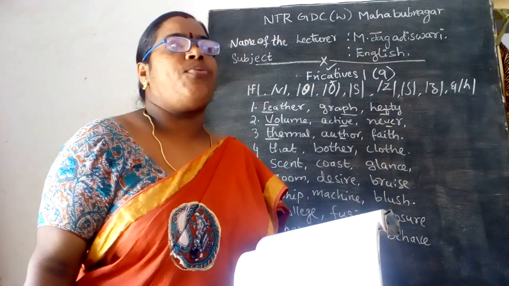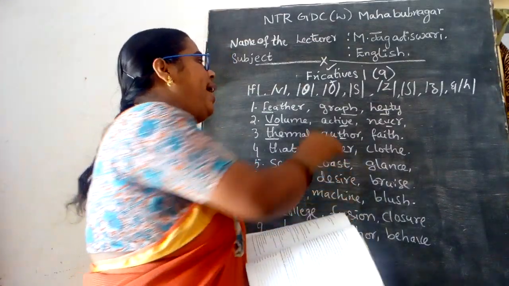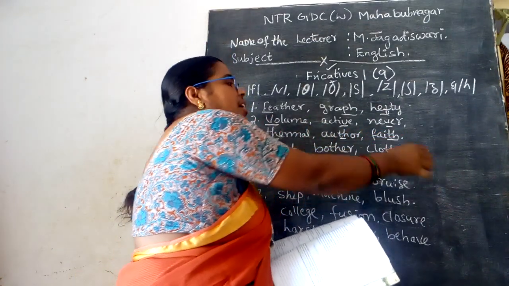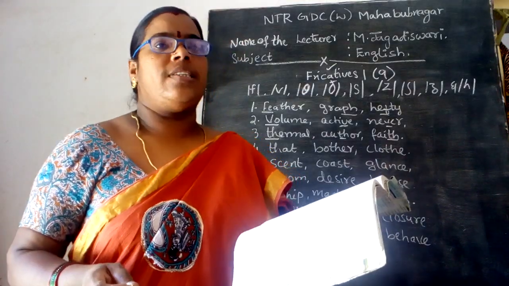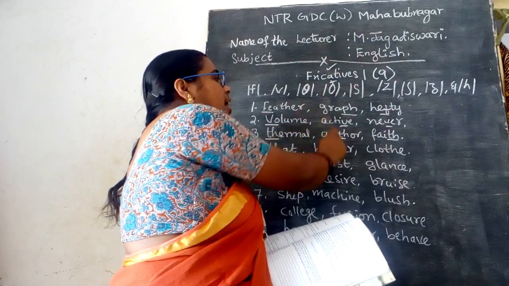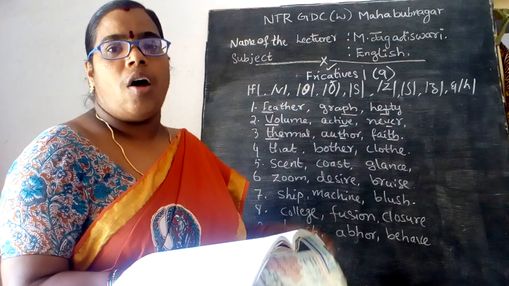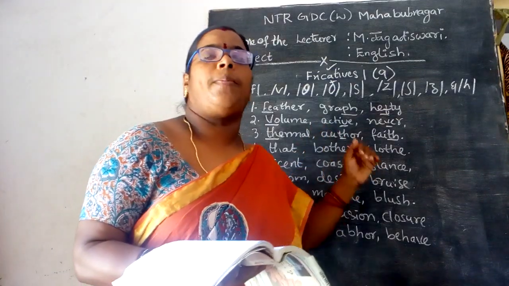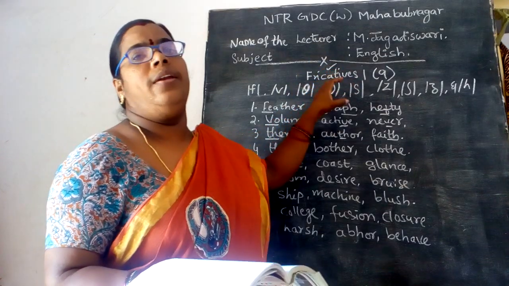What is the spelling of author? A-U-T-H-O-R. And faith, F-A-I-T-H. So the TH sound is also seen in this. Then you can see the underlined words are the consonant sounds produced, along with the 9 sounds given.